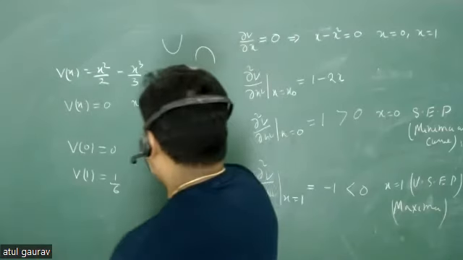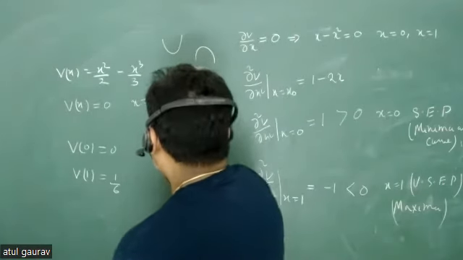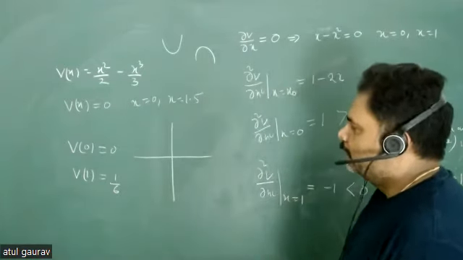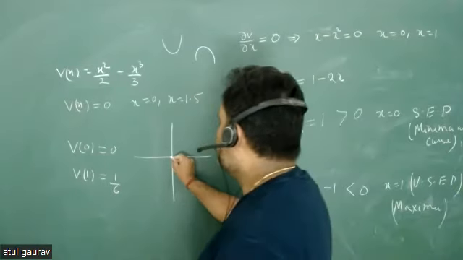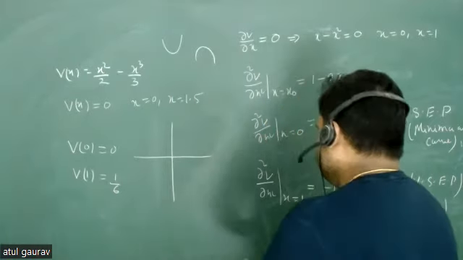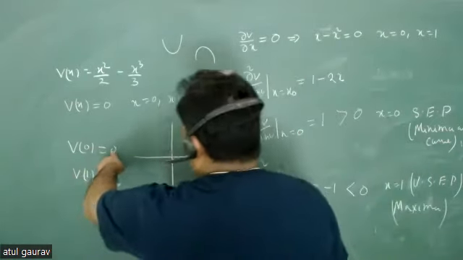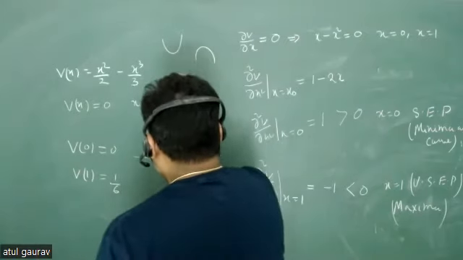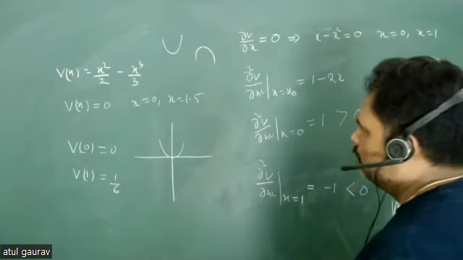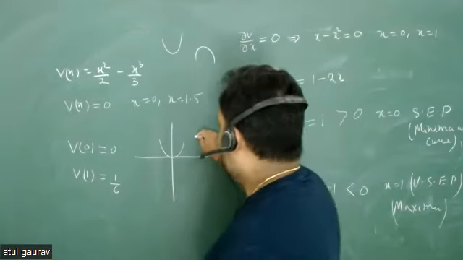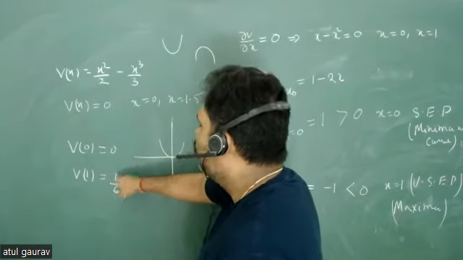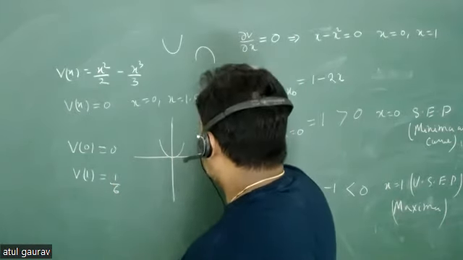So let's try to go for this. Let me plot this potential here. When we are plotting this particular potential, at x equal to 0, what do we have? Minima or maxima? Minima. And V at 0 is equal to 0. So this is your minima. And what will happen at x equal to 1? Maxima. At x equal to 1 you have maxima. And what is the value of potential at x equal to 1? 1/6.